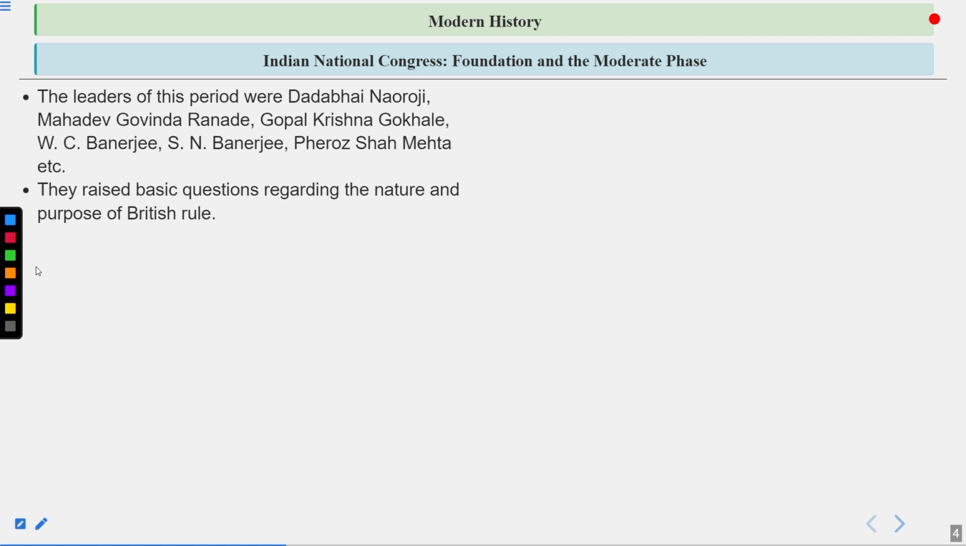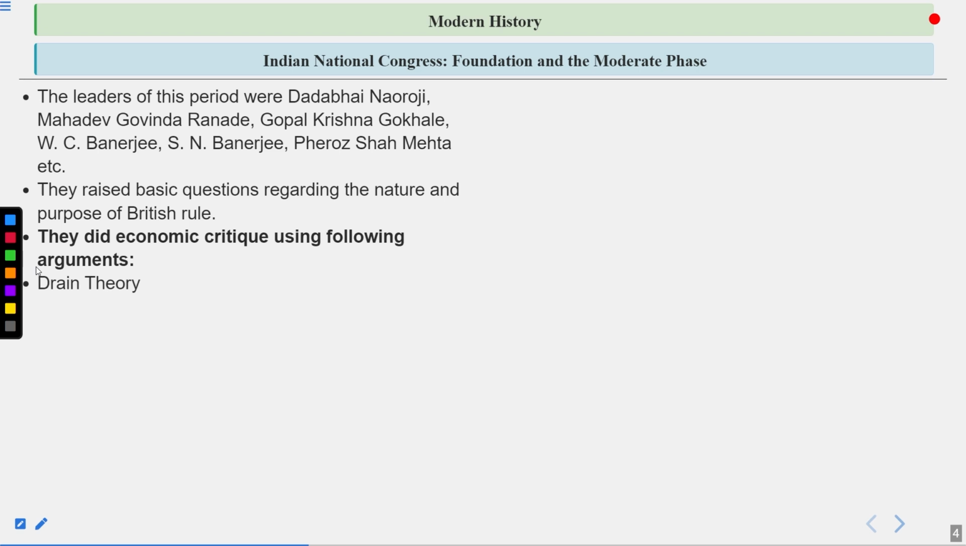They raised basic questions regarding the nature and purpose of British rule. They made economic critiques using the following arguments. So particularly there were a lot of things that were said by all of these people. So let's read about them.